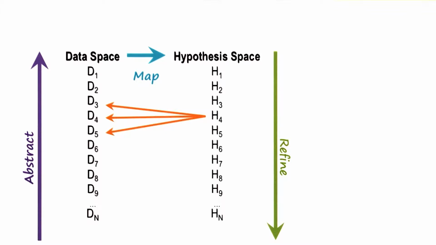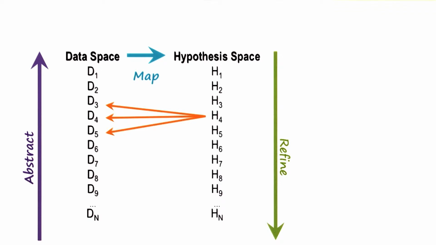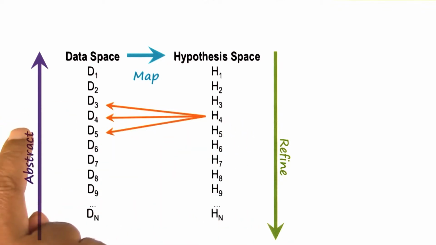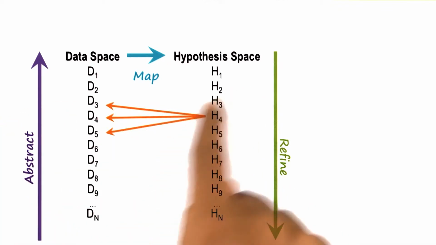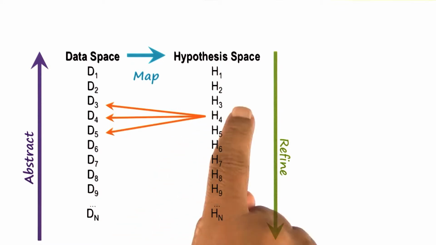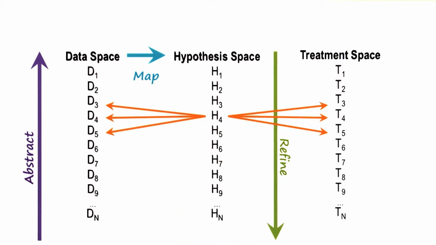Now, we said earlier that diagnosis is a mapping from data space to a hypothesis space. We also noted that although we may start with the initial set of data, proposals of specific hypotheses may lead us to collect additional data. Once we have some candidate hypotheses for explaining the available data, then these hypotheses become indices into treatment plans. So the next step is to map the hypothesis space into the treatment space.